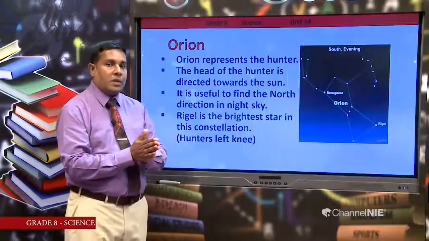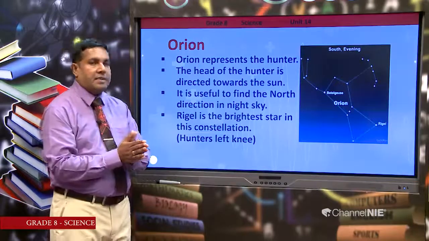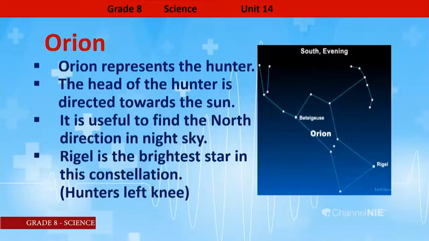Then shall we focus on Orion constellation? Orion represents the hunter. The head of the hunter is directed towards the sun. It is useful to find the north direction in the night sky. Rigel is the brightest star in this constellation. It is situated in the hunter's left knee.